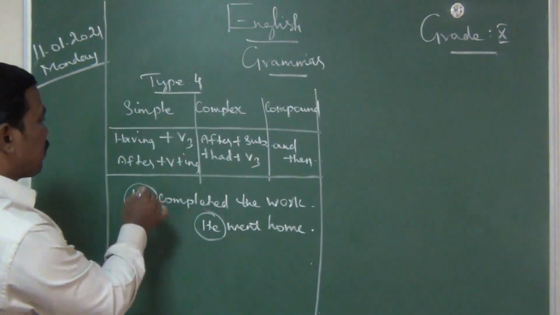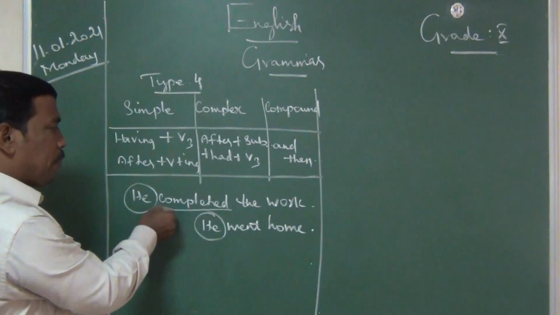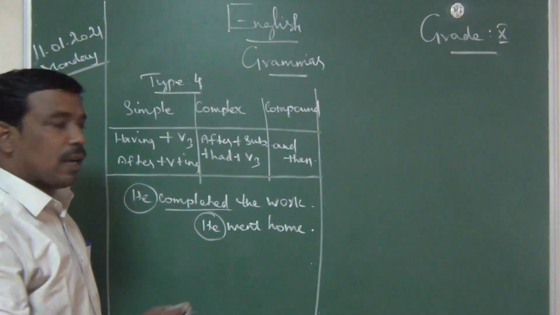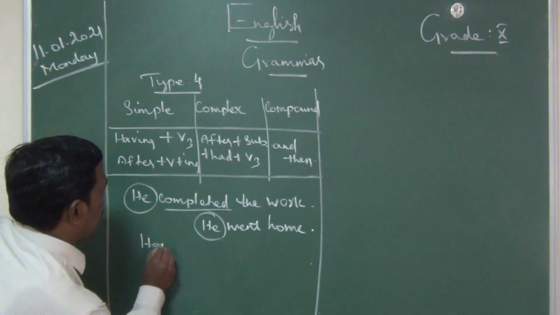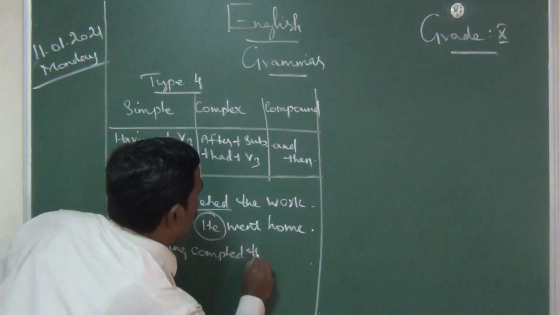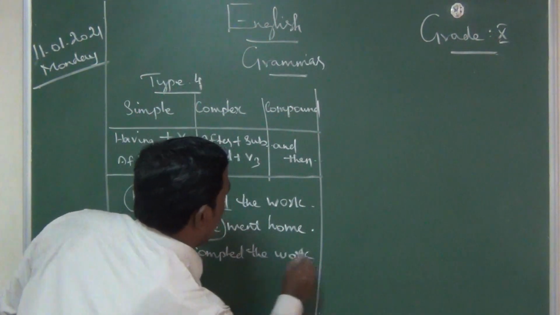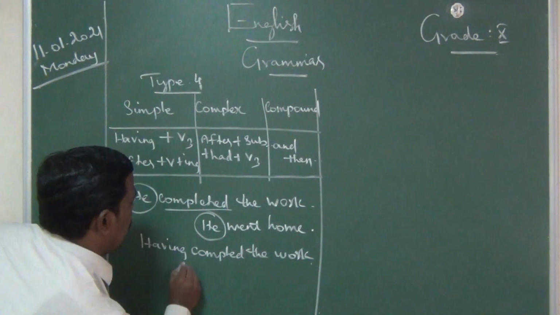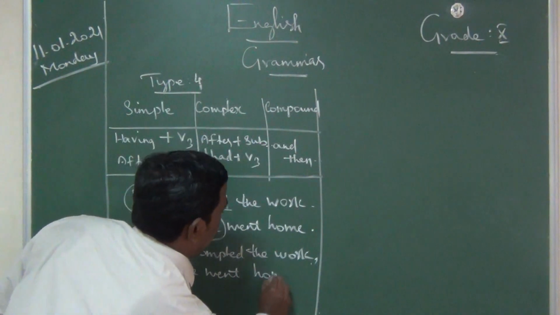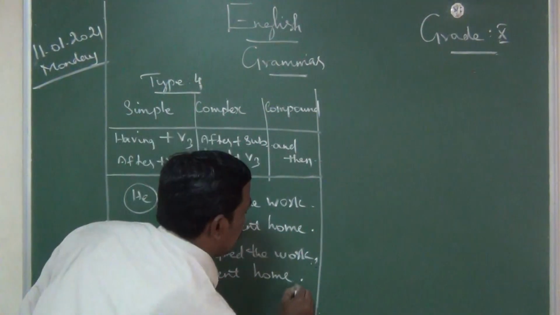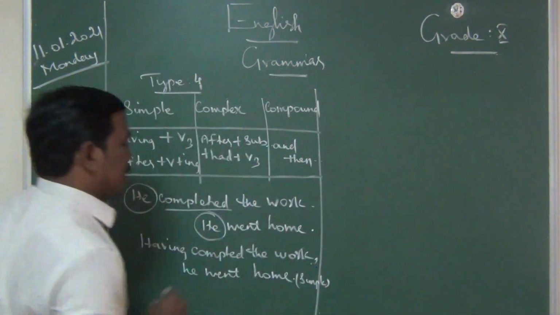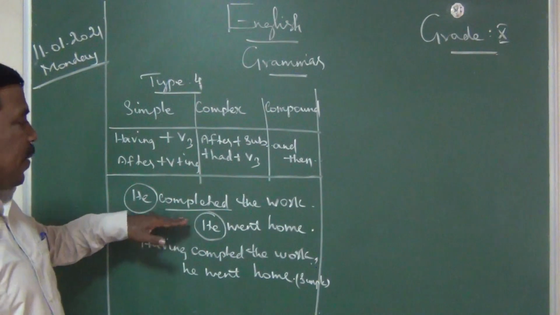After plus verb plus ing, the verb is completed, so after completing also we can write, or having plus V3. Having completed the work, he went home. This is a simple sentence. Have you understood?